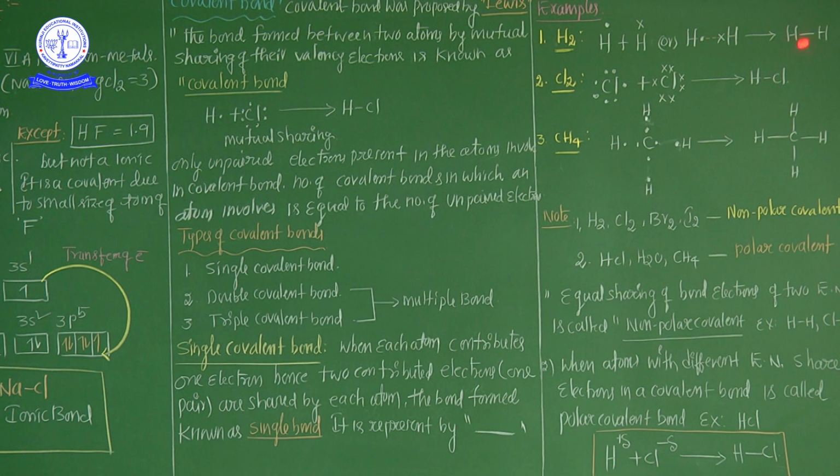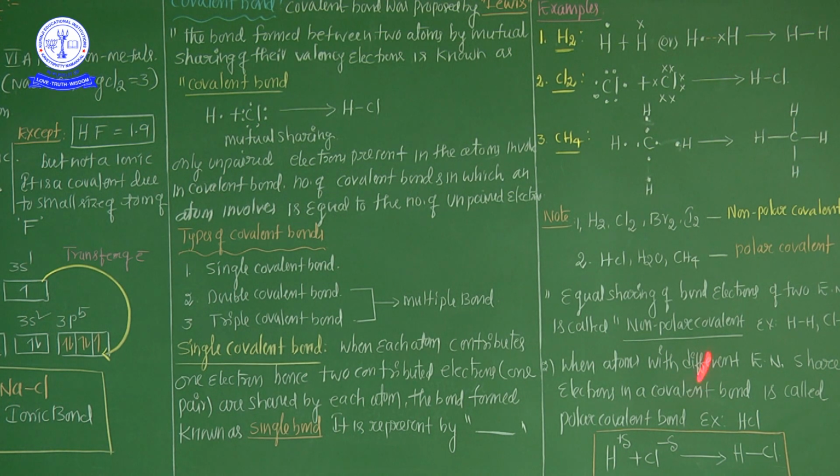But in the case of hydrogen to hydrogen, both have the same electronegativity, so poles are not formed here. That is why this is called a non-polar covalent bond. Non-polar covalent bond means that both atoms involved in the covalent bond have the same electronegativity value, so there is equal sharing of electrons, poles are not formed. A polar covalent bond is when two atoms of different electronegativity are involved in the covalent bond.